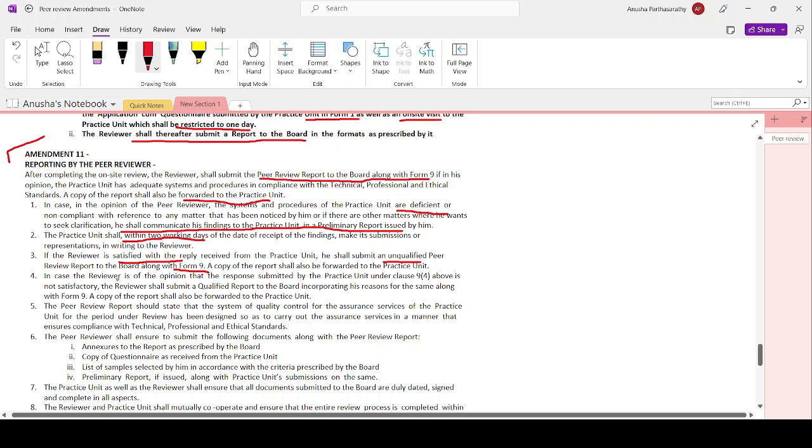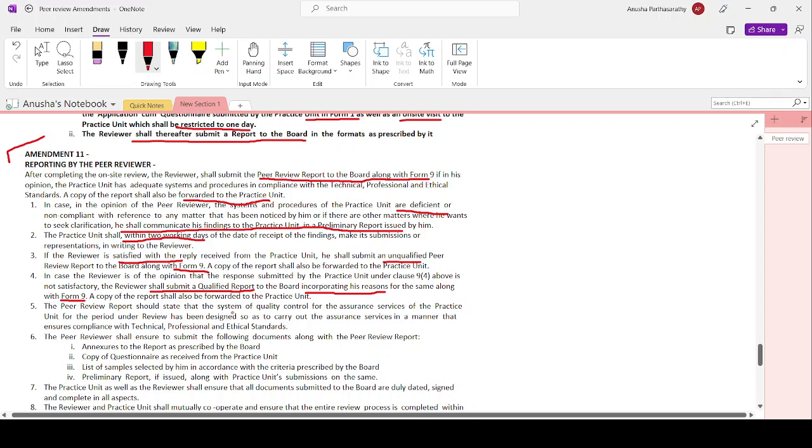In case the reviewer is not satisfied now also, then the reviewer shall submit a qualified report to the board. Qualified report to the board incorporating his reasons. Like we had a basis of opinion, right? Similarly, here also, if I am giving a qualified report, I have to incorporate the reasons for the same along with the Form 9. A copy of the same will be forwarded to the practice unit.